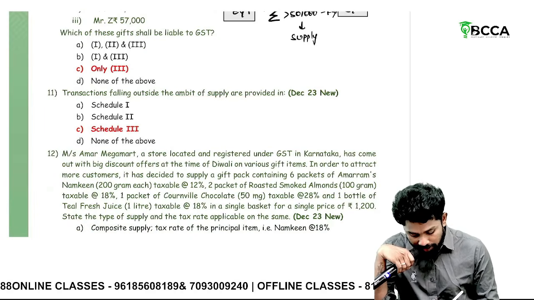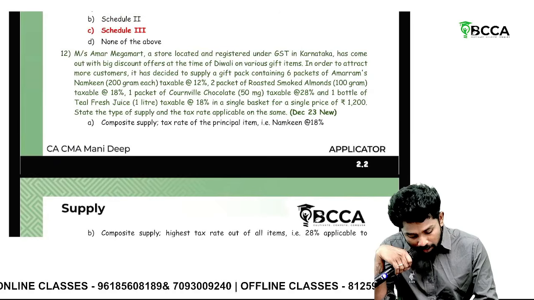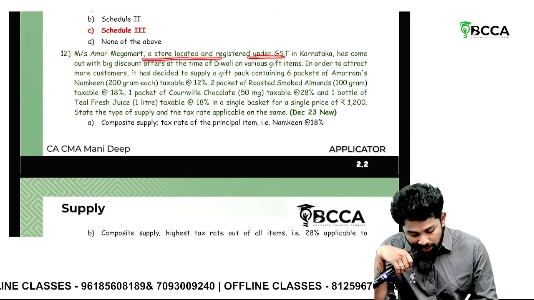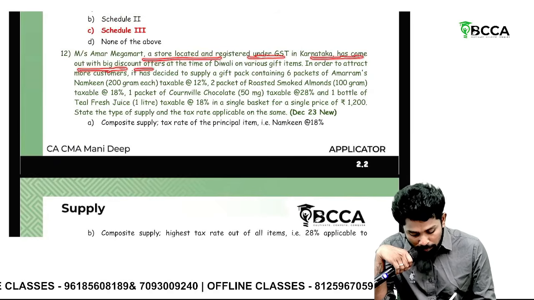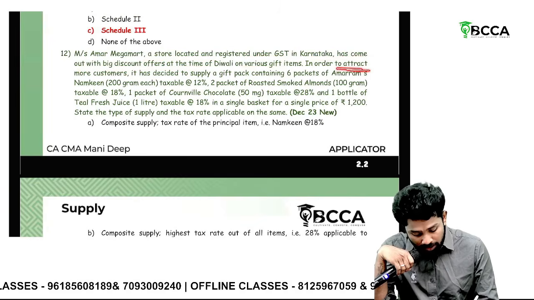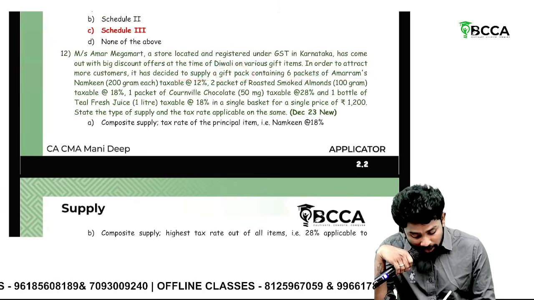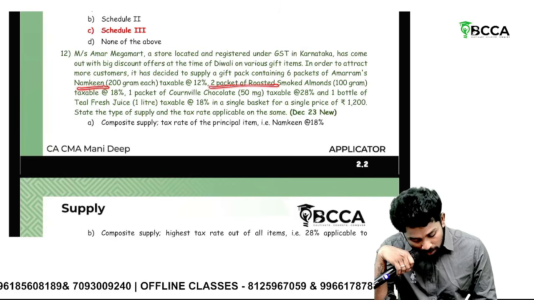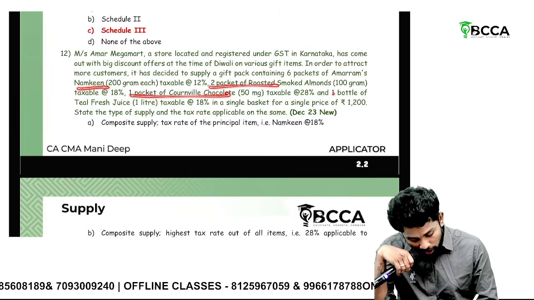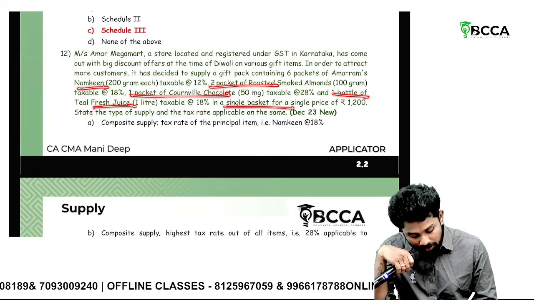Already covered, sir. Schedule 3. Next. Amar Megamart, a store located under GST Karnataka, has come out with big discount offers at the time of Diwali. In order to attract customers, it has decided to supply a gift pack containing 6 packets of namkeen, 2 packets of almonds, one packet of chocolate, one bottle of fresh juice, and a single basket for a single price.